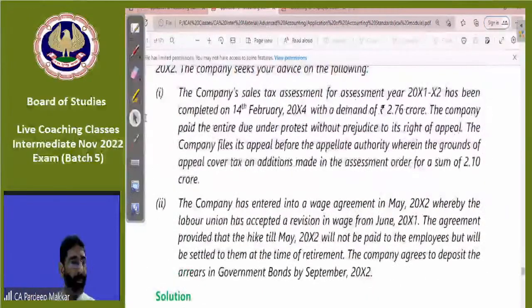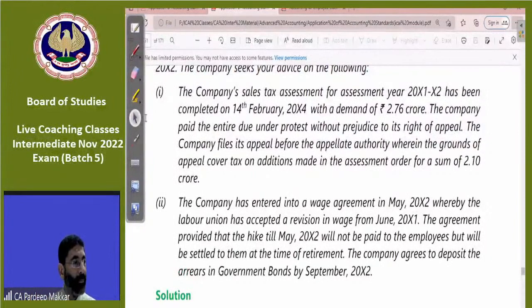Very simple. He says company sale tax assessment has been done and 2.76 crores is the liability. Company has paid the liability and further appealed for 2.10 crores only. Means company has agreed that 2.76 minus 2.10 crore